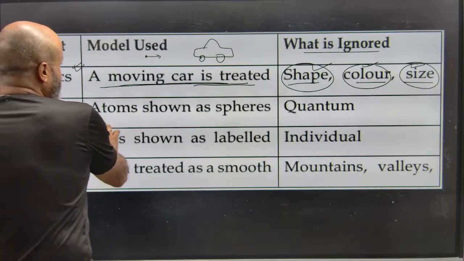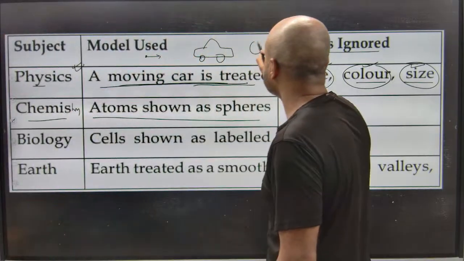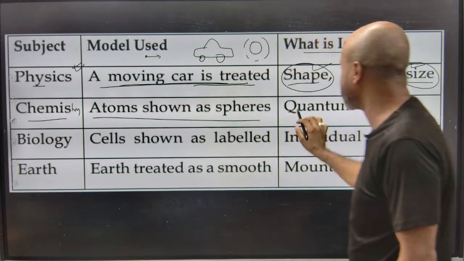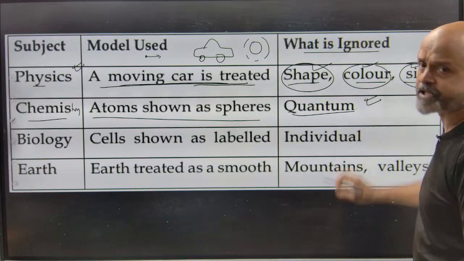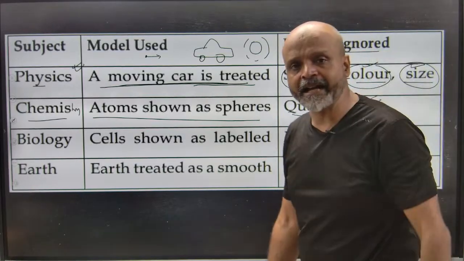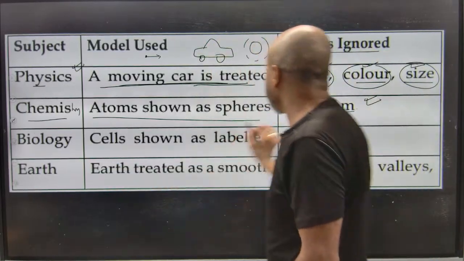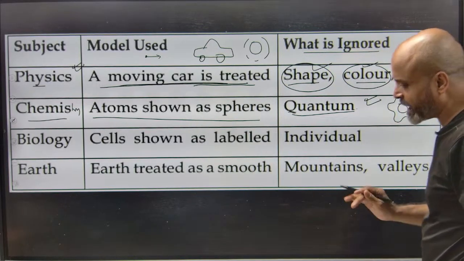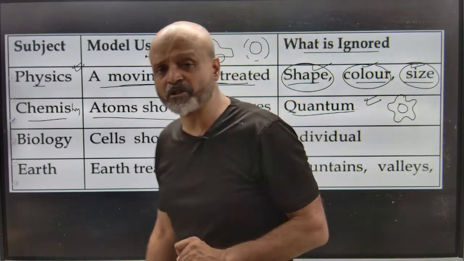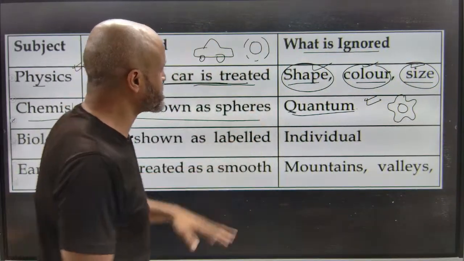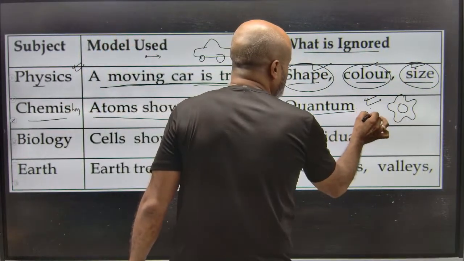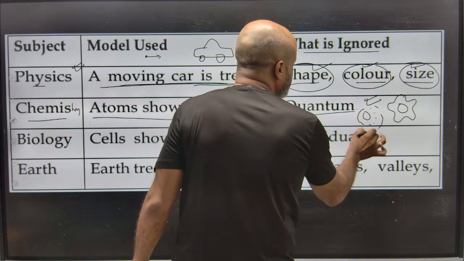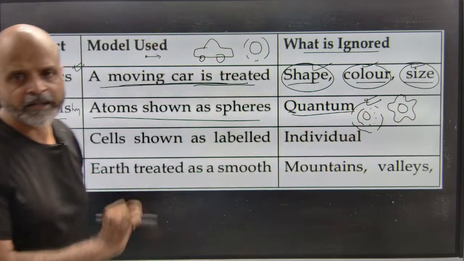When we are studying chemistry, atoms are shown as spheres, with electrons revolving around them. And what is ignored is the quantum part of it, which is higher dimensions. Higher dimensions show that the electrons are revolving in waves, and we cannot have a certain defined position of an electron. However, when we study for feasibility, we assume that the electrons are moving in spherical orbits around the atoms.